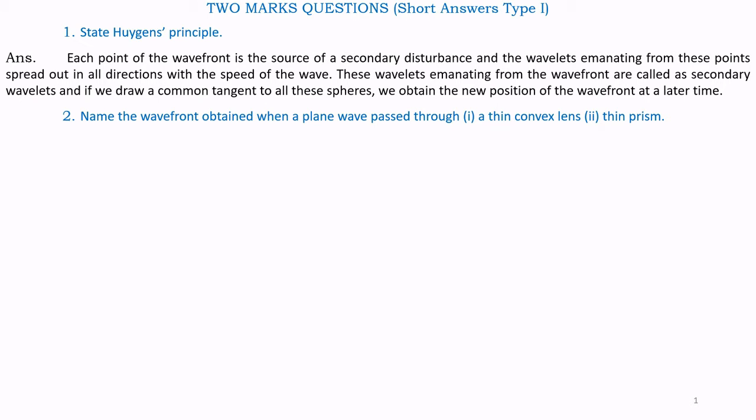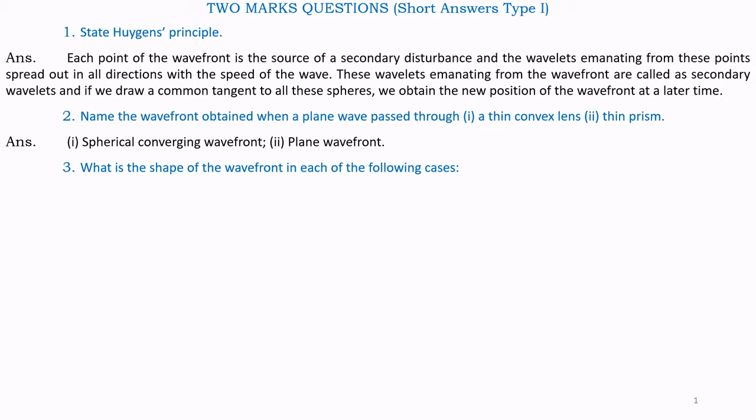Question number 2. Name the wavefront obtained when a plane wave is passed through: Number 1, a thin convex lens; Number 2, a thin prism. Answer. Number 1. Spherical converging wavefront. Part 2. Plane wavefront.